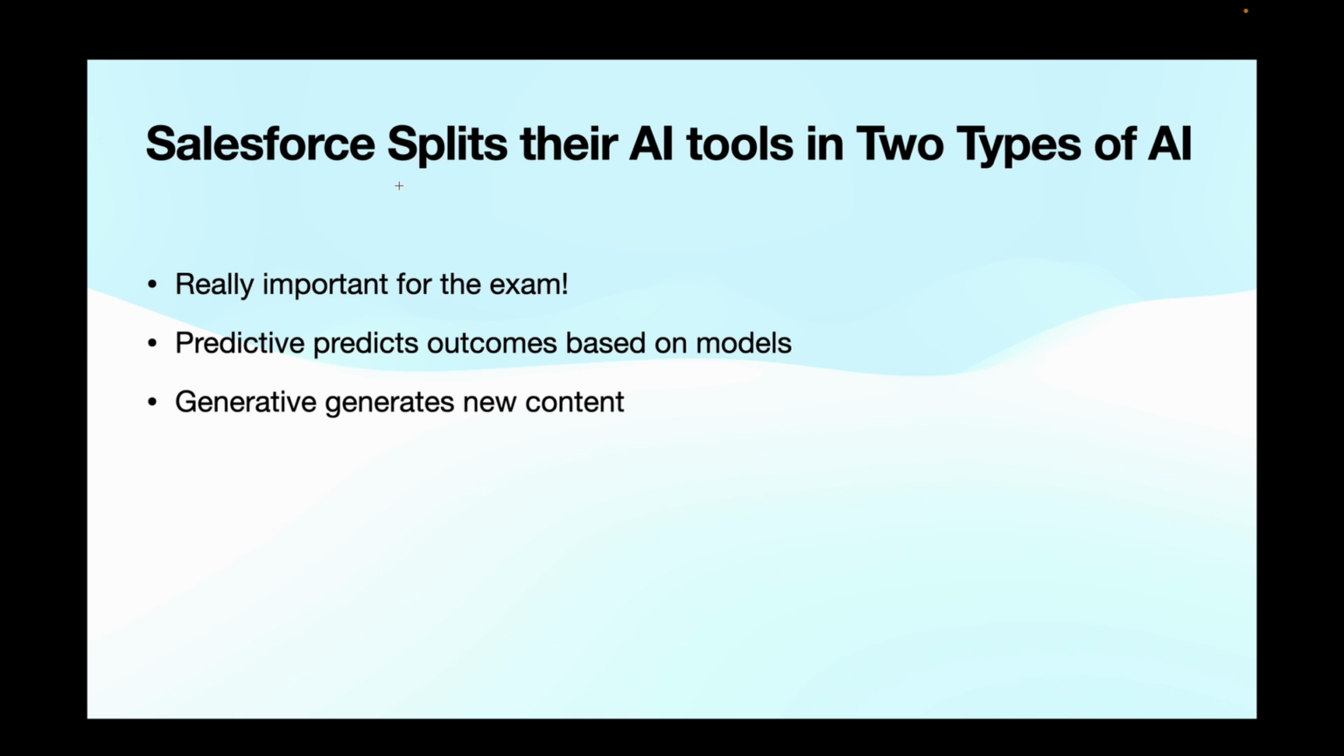I really hate defining things by the words that they are, so this is going to sound weird, but predictive AI predicts outcomes based upon different models, and generative AI generates new content based upon what you feed it. So let's talk a little bit about that. You give the AI a bunch of models with different things. A model is essentially a group of data that points to a certain outcome.